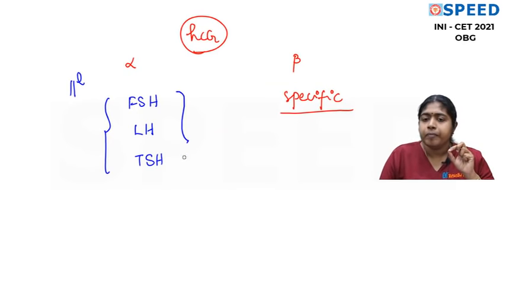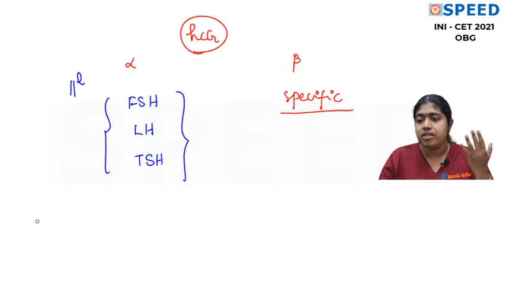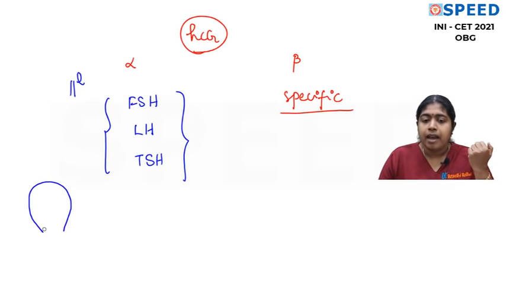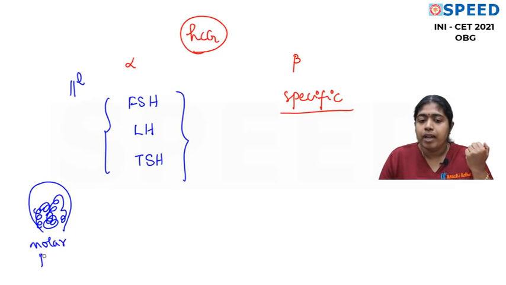Suppose we have a condition where HCG is in excess. HCG is naturally increased in pregnancy, and we have a condition, for example a molar pregnancy. What happens in molar pregnancy? The level of HCG is very, very high compared to a normal pregnancy.